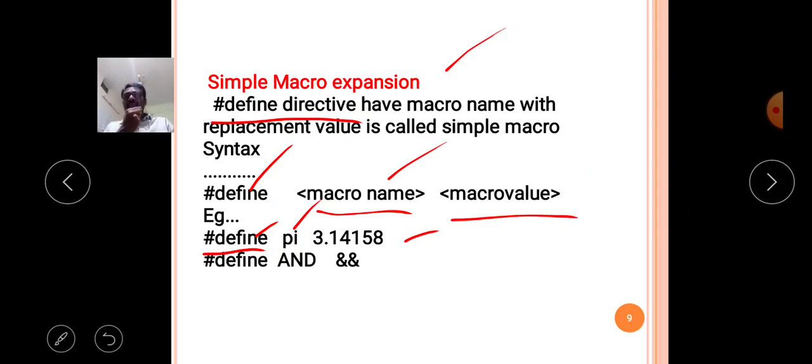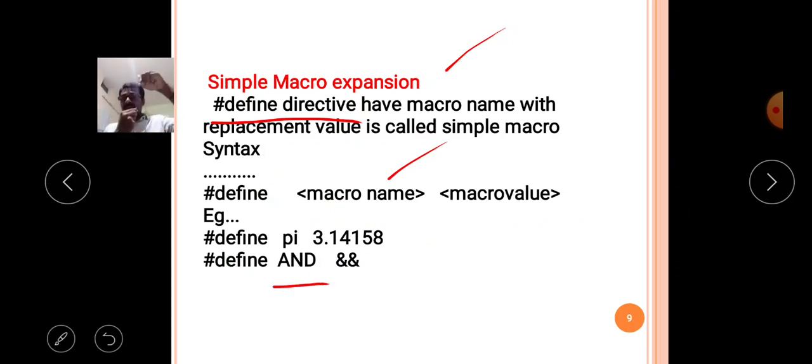This is the first example. Now observe the second example. #define AND is the macro name, and AND is a word. When the macro name AND occurs in the program, in that place you have to replace the double ampersand operator, which is the AND operator of the C language.